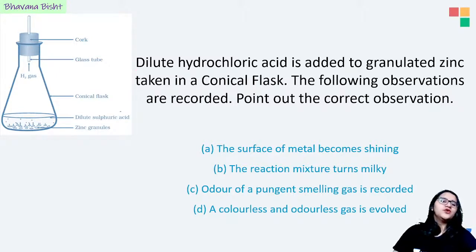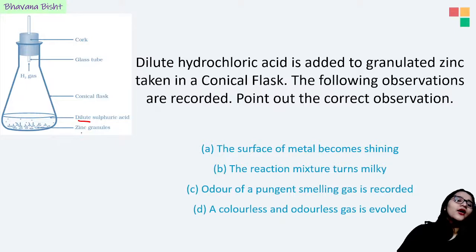Okay, very nice. So if you look at this diagram very carefully, you will see you have dilute sulfuric acid. With that, you have zinc granules, right? Yes. So zinc granules and dilute sulfuric acid are reacting with each other, which is leading to the formation of H2 gas. Yes. जो वो glass tube से बाहर आ रही है.